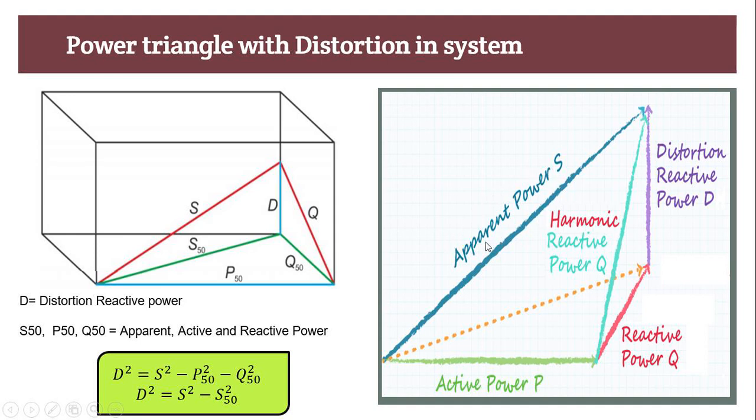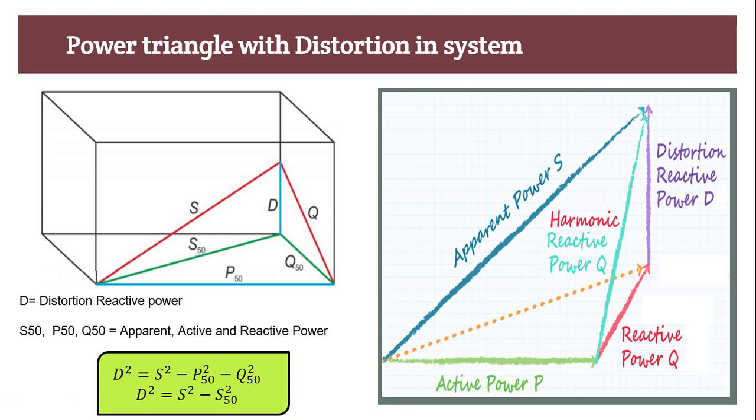So now this S is bigger than the S at 50 Hz. We have to increase the apparent power to fulfill the need of the load as well as the harmonic component requirement.